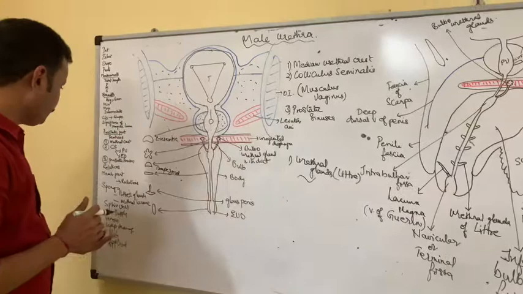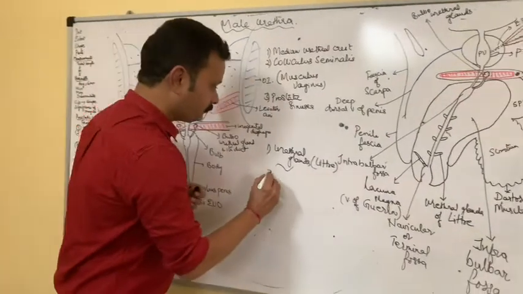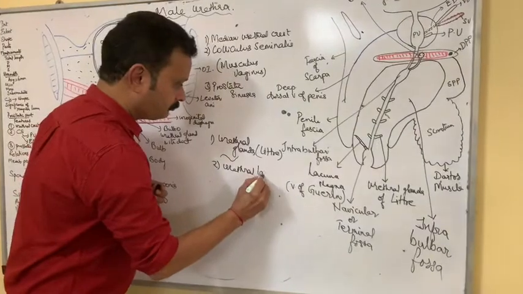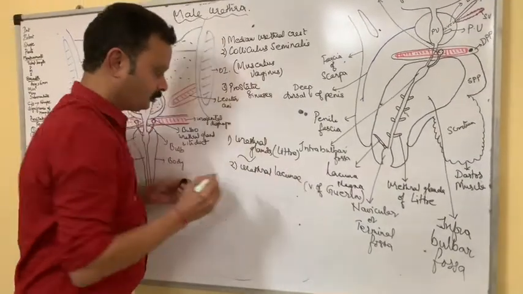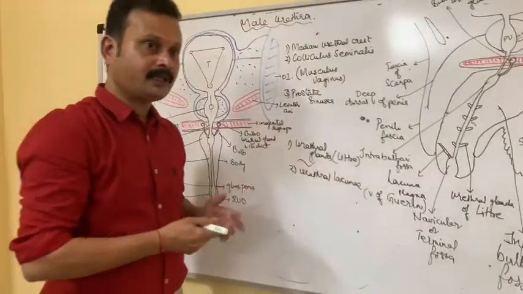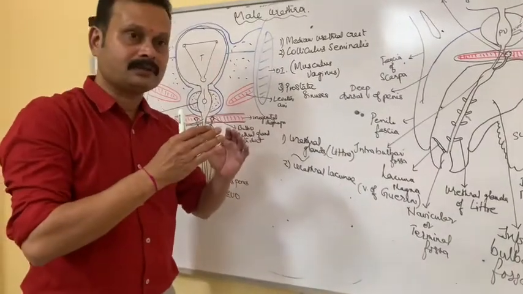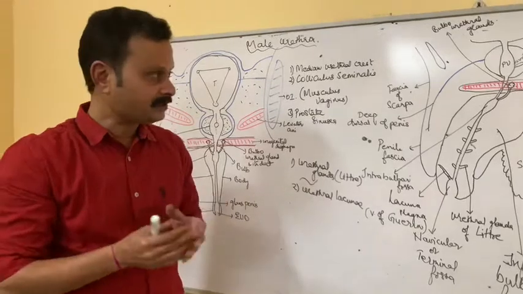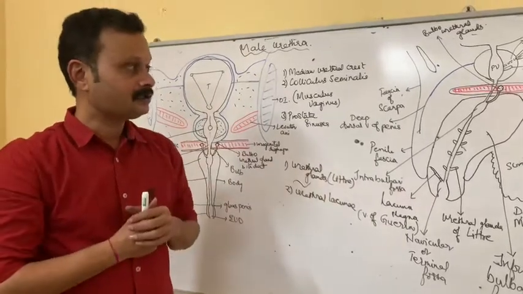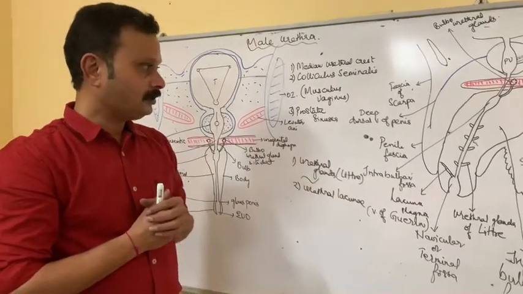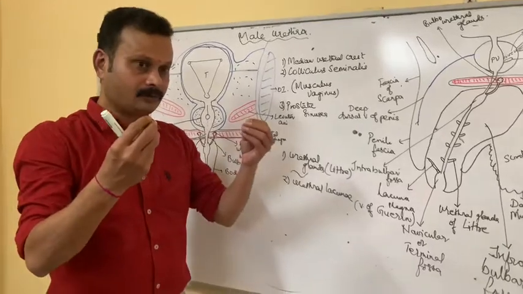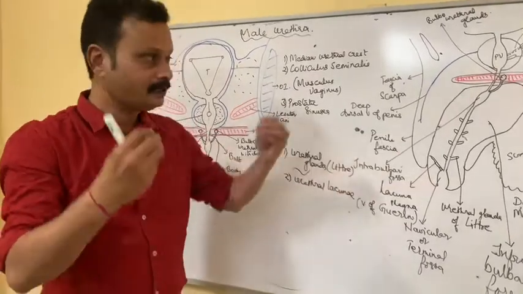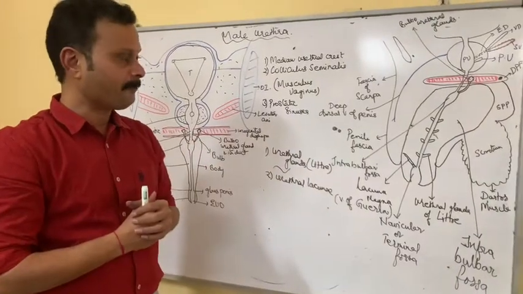The other features include urethral lacunae, like in the female urethra. These are the mucus lined pits, mucus recesses seen along the spongy urethra, and the mouths of these pits are directed towards the urethra.